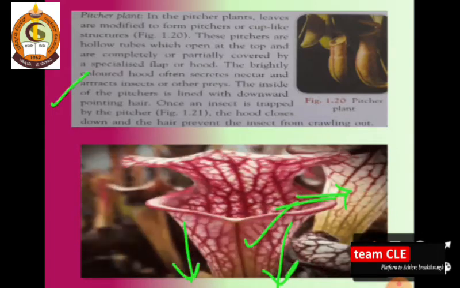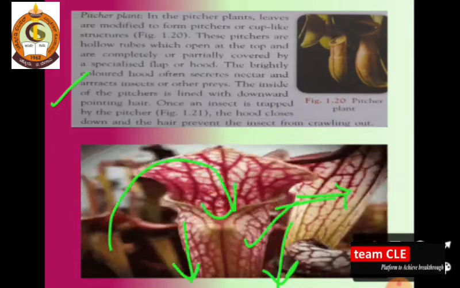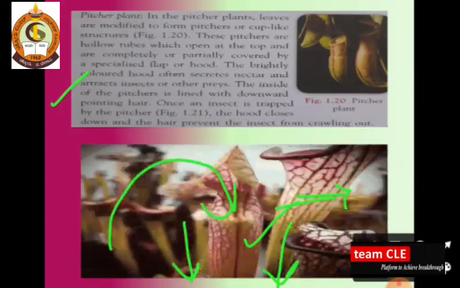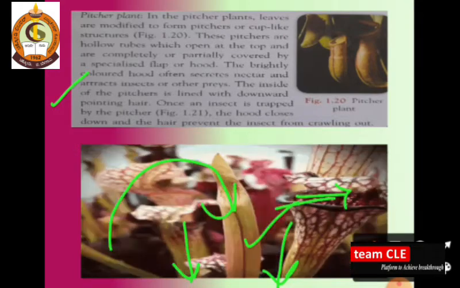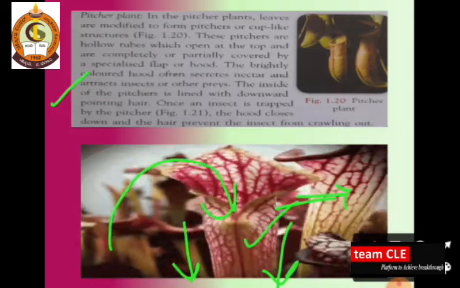They want to go inside the plant, and in this way the inside of the pitcher is lined with downward-pointing hairs, and once the insect is trapped by the pitcher, the hood closes.